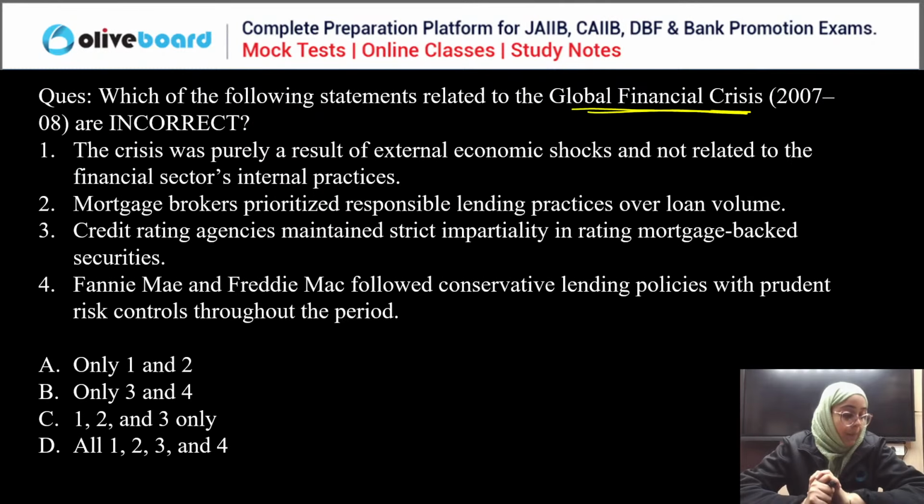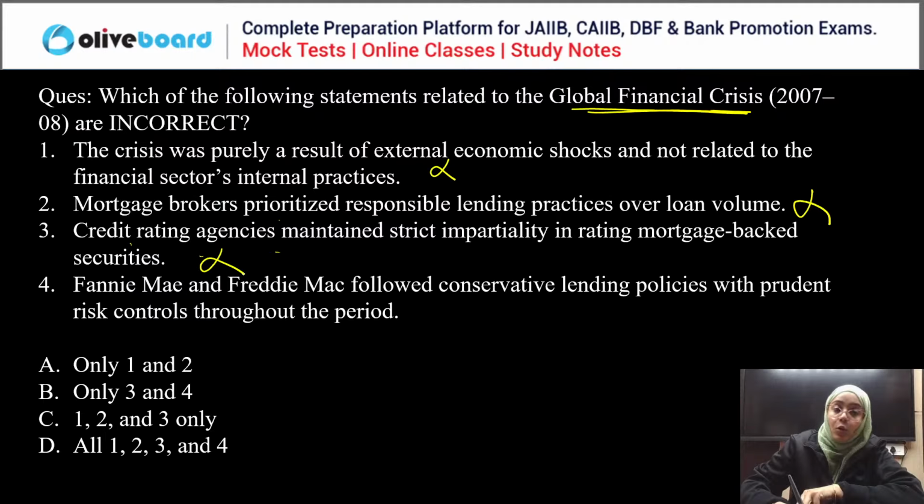Okay. So Benhar is saying D, Krishna is saying D, Kiran is also saying D. Yes. If we talk about the correct answer, was the crisis purely the result of economic shock? Obviously not. Did mortgage brokers prioritize responsible lending practices over loan volume? No, irresponsible lending was done. Did credit rating agencies maintain strict impartiality in rating mortgage-backed securities? No. Did Fannie Mae and Freddie Mac follow conservative lending policies? Not at all. So, all the statements are incorrect.